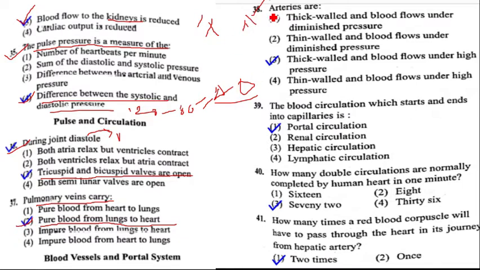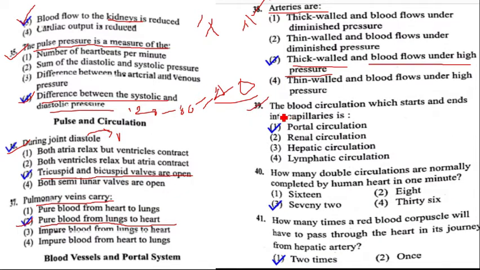Question number 38, arteries are thick walled. If you compare to veins, arteries have thick walls and blood flows under high pressure. If you compare blood pressure in veins and arteries, blood flows with high pressure in arteries. Hence, question number 38, option 3 is the correct answer.